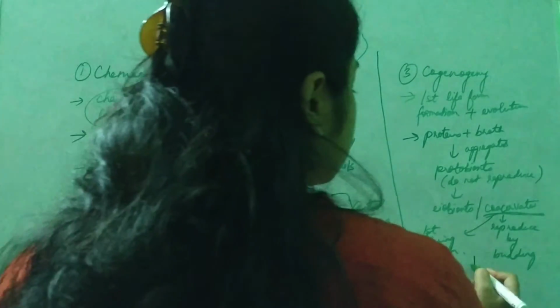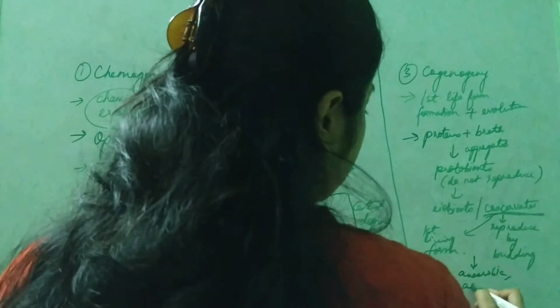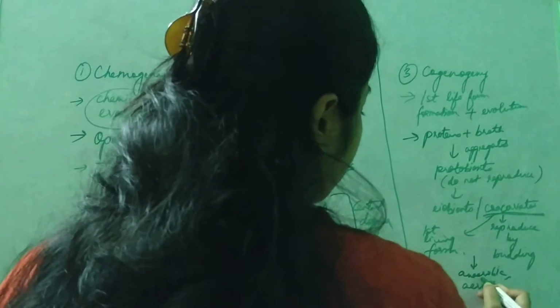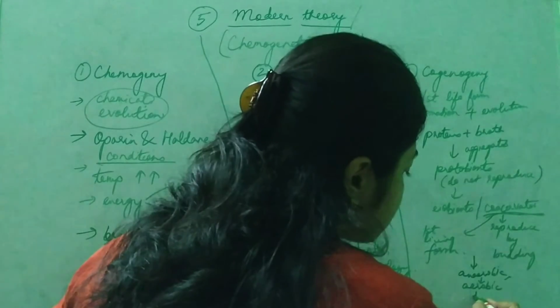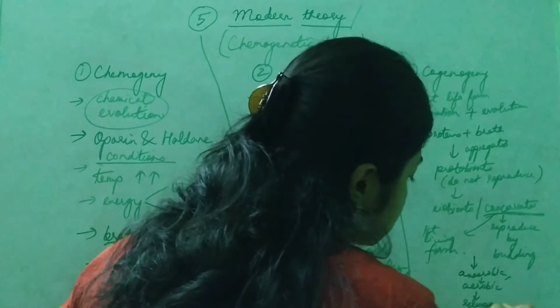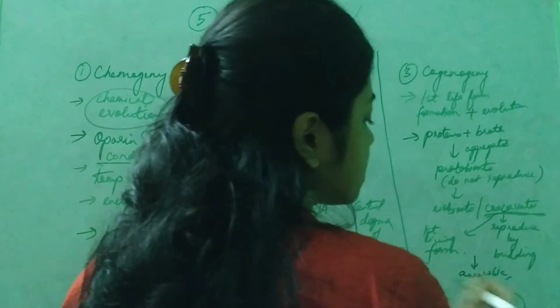After this, various evolution took place. Anaerobic organisms were formed. Then aerobic organisms were formed. These aerobic organisms finally released oxygen into the atmosphere, so finally oxygen was found in the atmosphere.